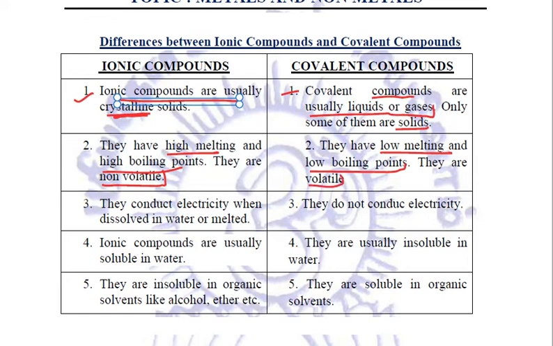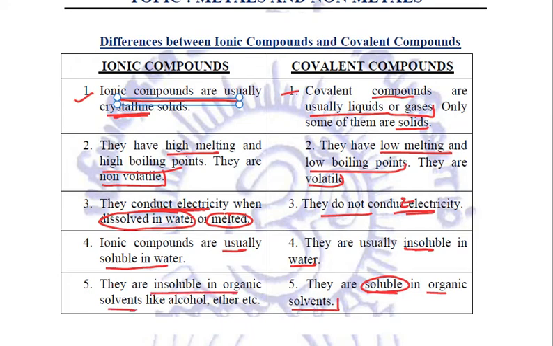Ionic compounds in their aqueous form or in their molten form will conduct electricity, whereas covalent compounds do not conduct electricity. Ionic compounds are usually soluble in water. Covalent compounds are usually insoluble in water. Covalent compounds are soluble in organic solvents, and ionic compounds are insoluble in organic solvents like alcohol, ether, benzene, carbon tetrachloride, etc.